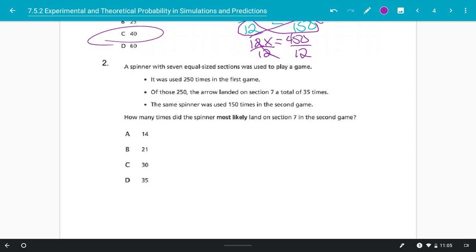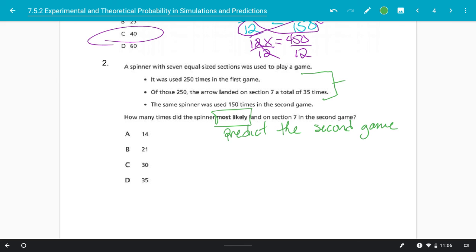All right, number 2. A spinner with 7 equal-sized sections was used to play a game. It was used 250 times in the first game, and of those 250, the arrow landed on section 7 a total of 37 times. The same spinner was used 150 times in the second game. How many times did the spinner most likely land on section 7 in the second game? So what we're going to do here is take information about the first game and use it to predict what the most likely outcome would be for the second game.